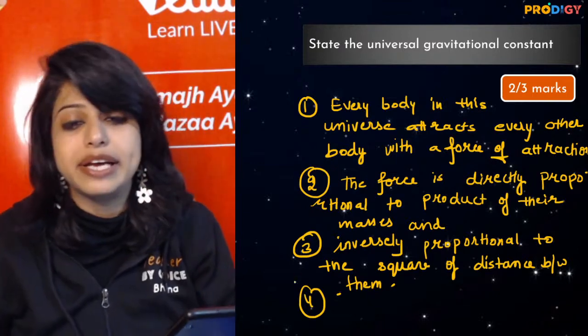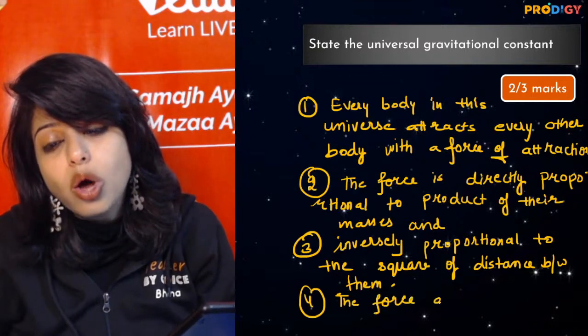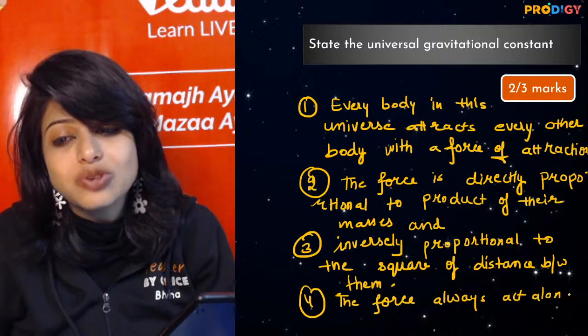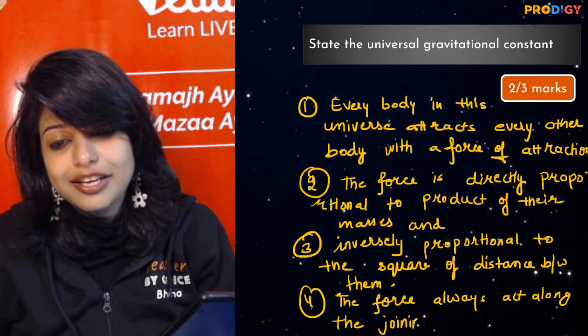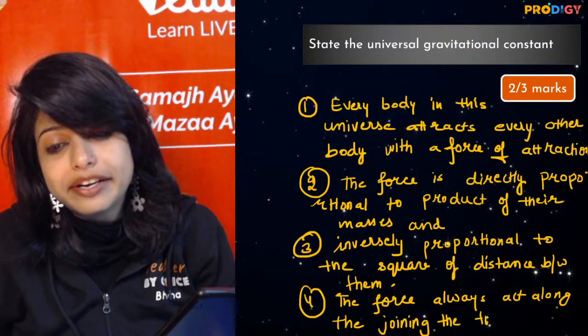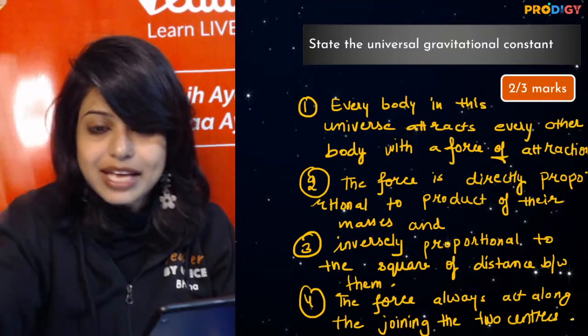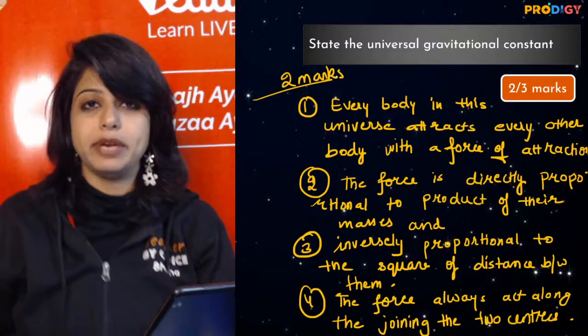The force always acts along the line joining the two centers, the two centers of the two masses, if you want to be more particular. This is my 2 marks. यहाँ पर मुझे 2 marks पूरे.